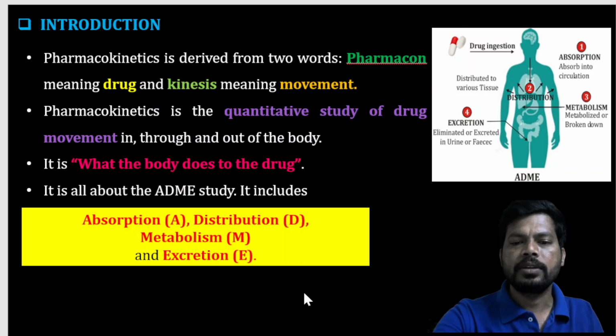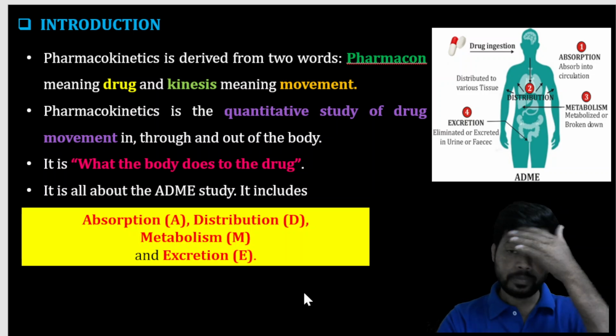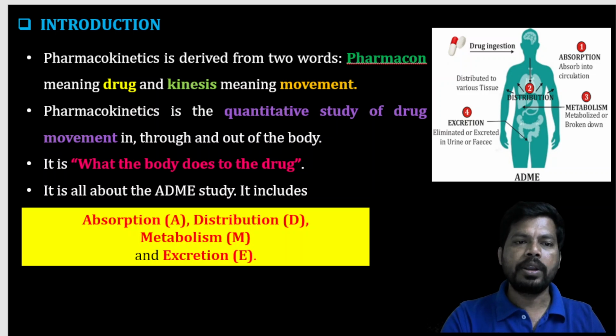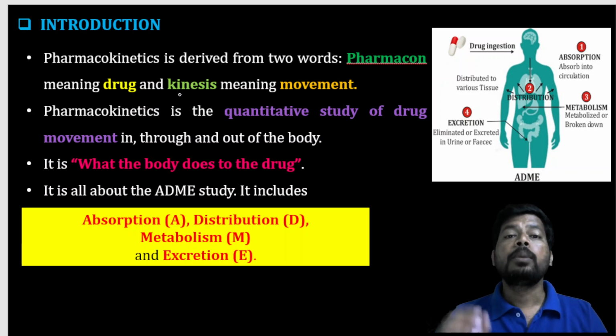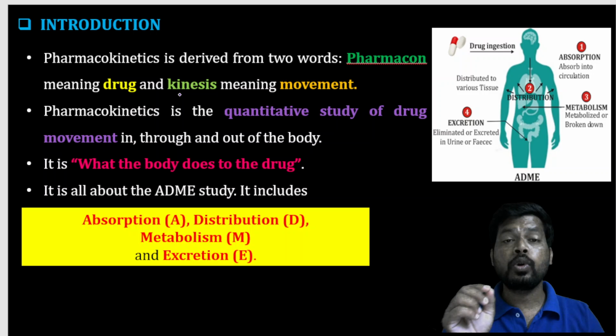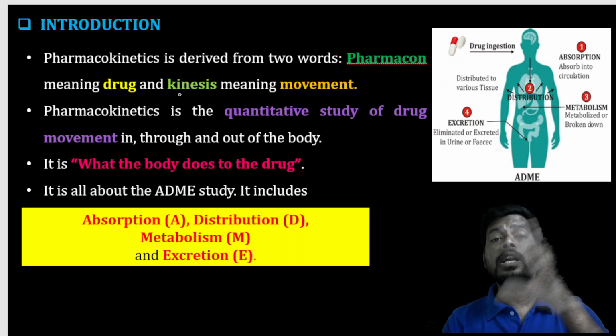As you know already, pharmacodynamics means how a drug shows its effect on the body, and pharmacokinetics means how the body shows its effect on the drug. Pharmacodynamics means what the drug does to the body.